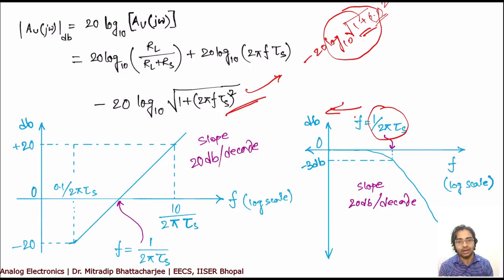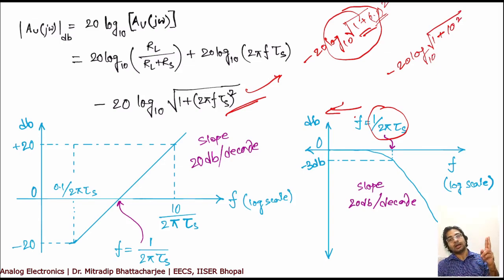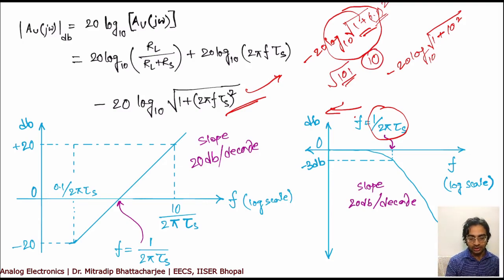And then again for 10, if you consider 10, what will happen? It will be minus 20 log root 1 plus 10 square. Now 10 square means 100, so root over 101, more or less 10. So log 10 by 10 is 1, so it is again more or less minus 20 dB.